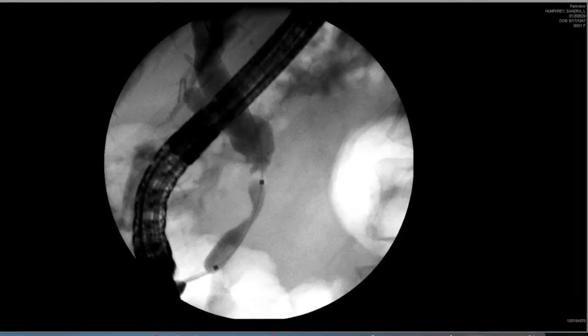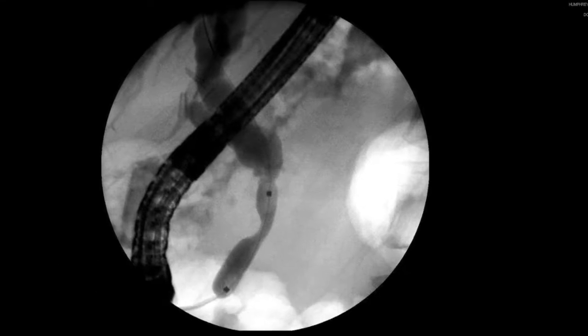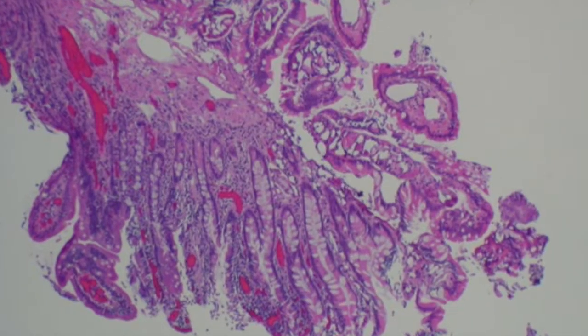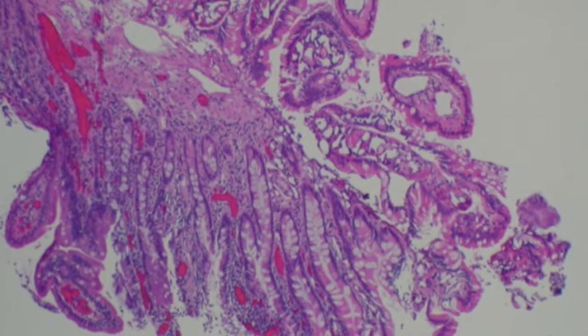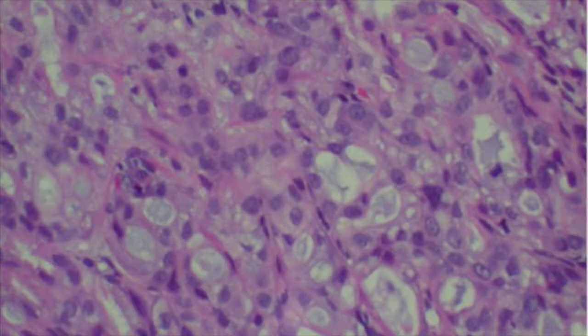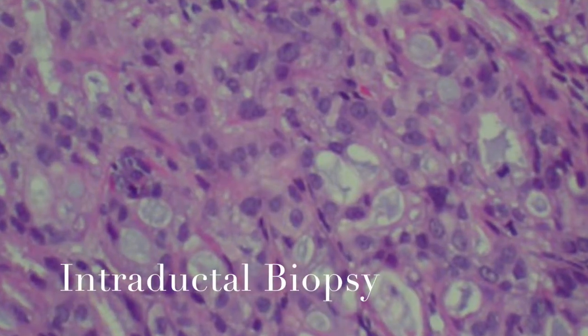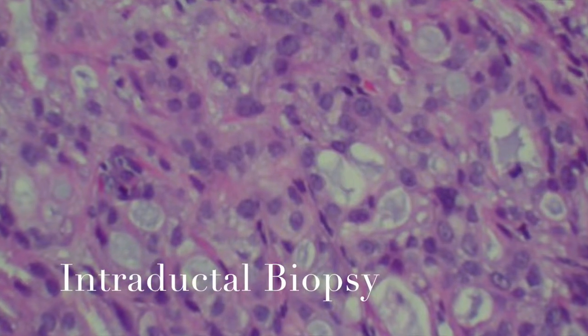Dilations were performed, and here you can see a balloon dilator to attempt to open up that area. This was then followed with cholangioscopy with intraductal brushings and biopsies. The pathology from the biopsies reveal that the patient has adenocarcinoma.